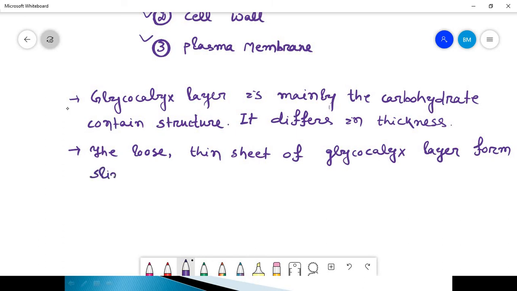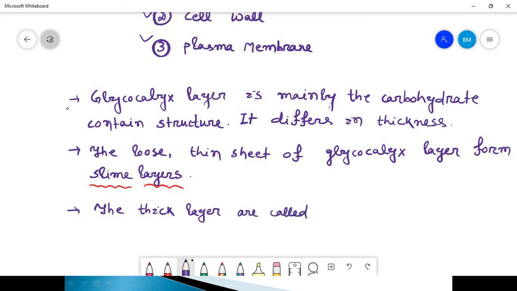This is called slime layers in some bacteria, and the thick layers are called capsule. So glycocalyx may be thick or thin.